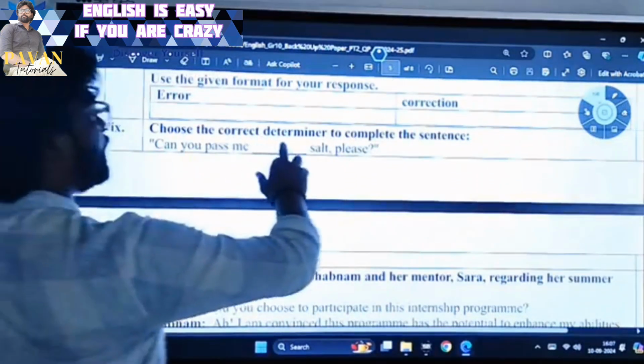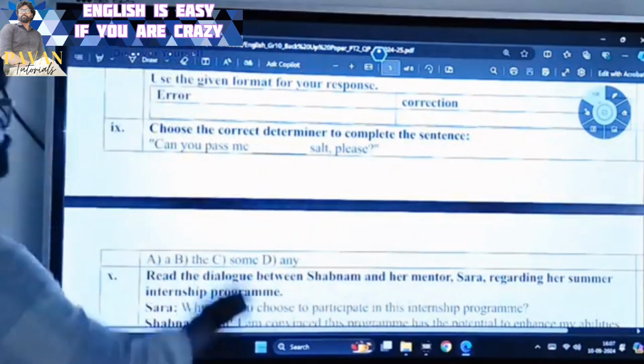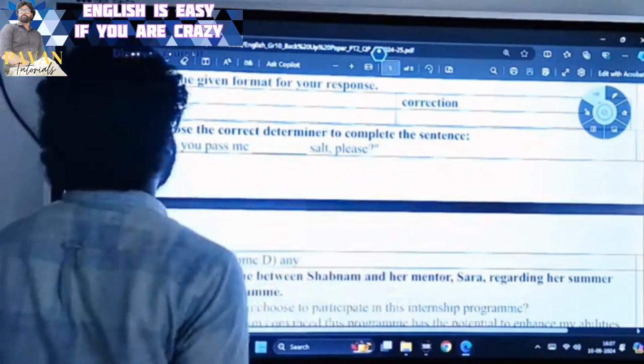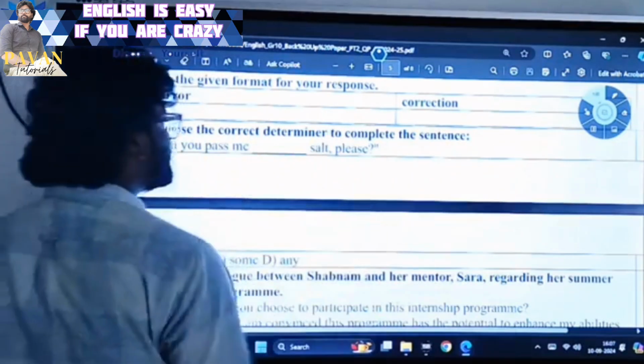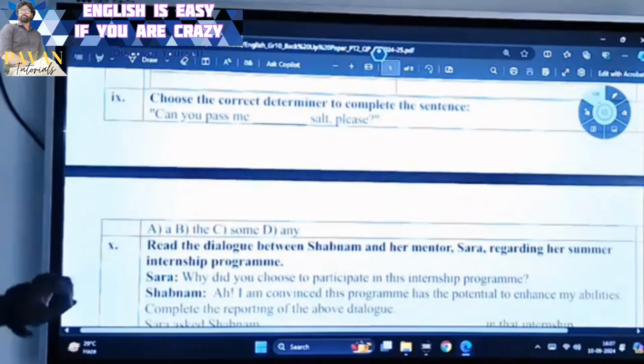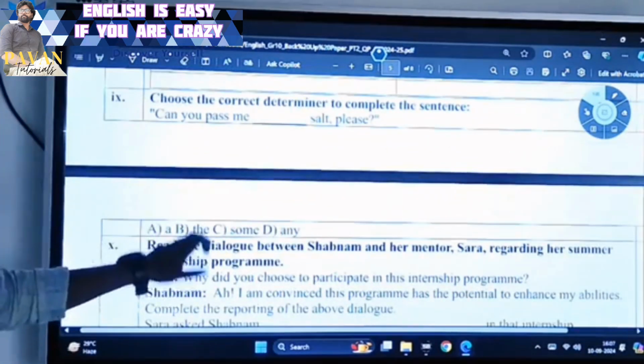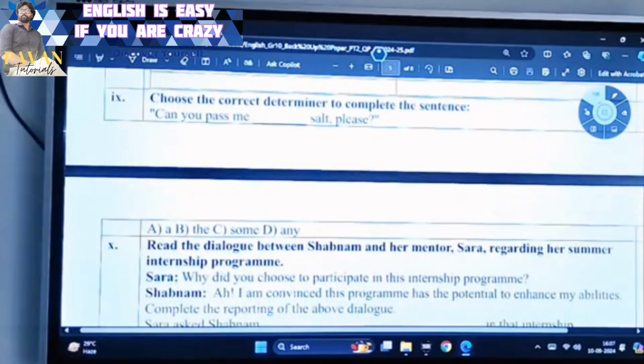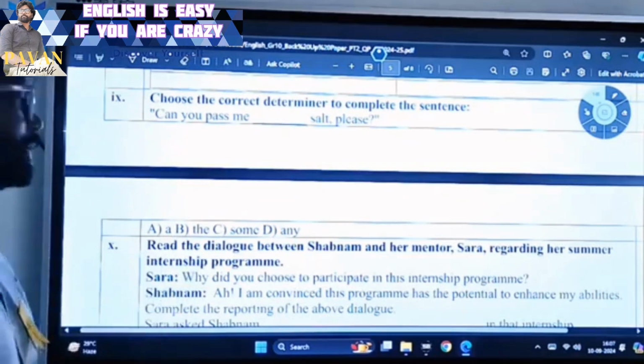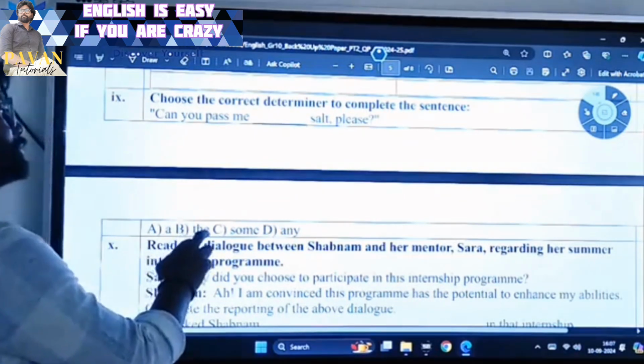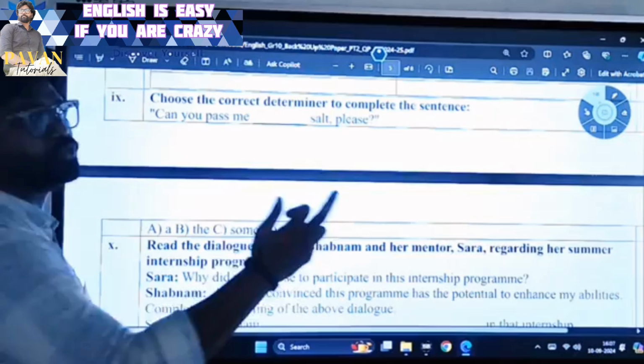Now, ninth one: choose the correct determiner to complete the sentence. Can you pass me dash salt please? Option A: salt, the salt, some, any. People do have some mixed opinions, like "the" is suitable and "some" is also suitable.